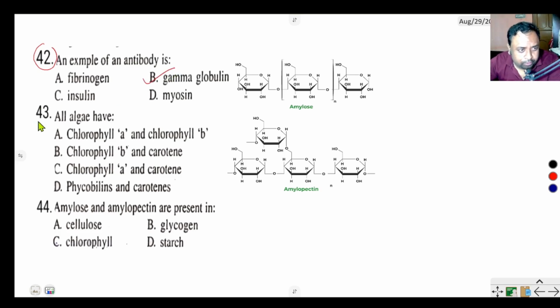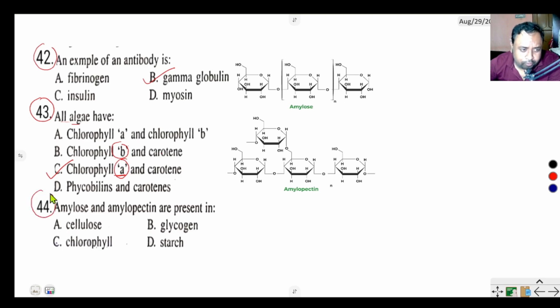Question number 43 says all algae have chlorophyll A and chlorophyll B, chlorophyll B and carotene, chlorophyll A and carotene, phycobilin and carotene. All algae have chlorophyll B and carotene is not right. Option number C is the correct, because all algae have chlorophyll A. Chlorophyll A is the main reaction center, but only in chlorophyceae chlorophyll B is present.